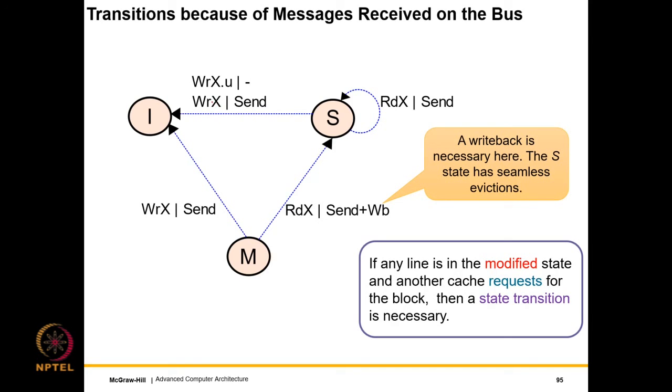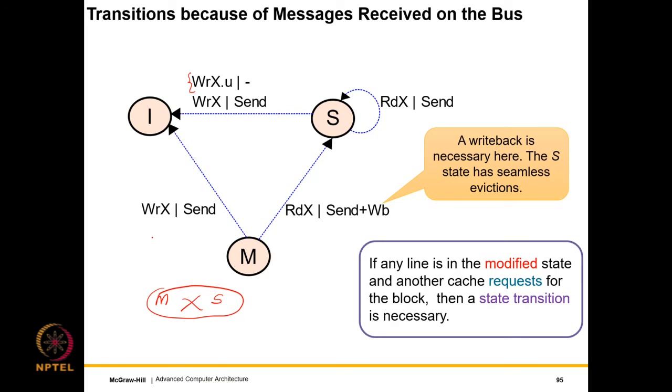But if, let's say, a write upgrade message is received, then there is a need to transition to the invalid state, because it is not possible for one cache to have a block in an M state and at the same time another cache to have it in the S state. This is not possible. So we either have a single writer or we have multiple readers. We never mix them. So because we do not mix them, what we do is that we invalidate ourselves. So this is where the name of the protocol also comes from, the write invalidate protocol. And similarly, if there is a write miss, the block is sent.